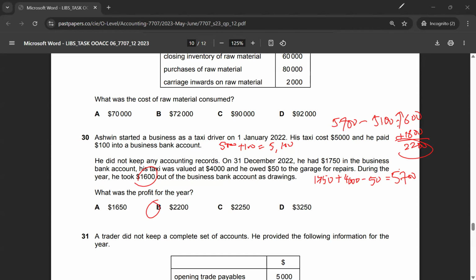So it's a little complicated question, but hopefully you understand the idea and what the examiner is trying to test. The examiner is testing you on the so-called accounting equation, which is assets equal liabilities plus equity or share capital, right? So the correct answer to multiple choice 30 would be option B, 2,200. That's the total profit that Ashwin has earned from his taxi business.